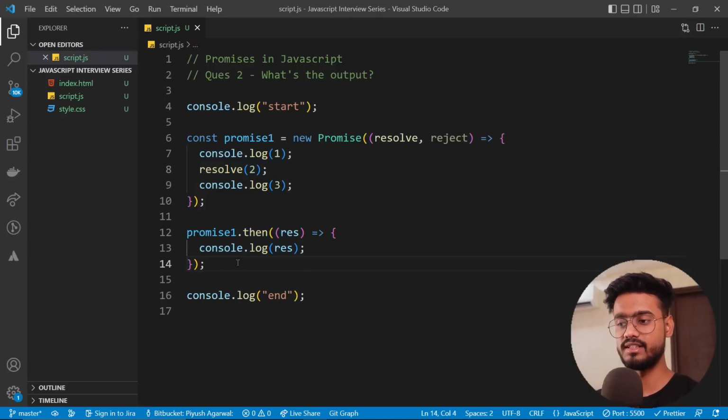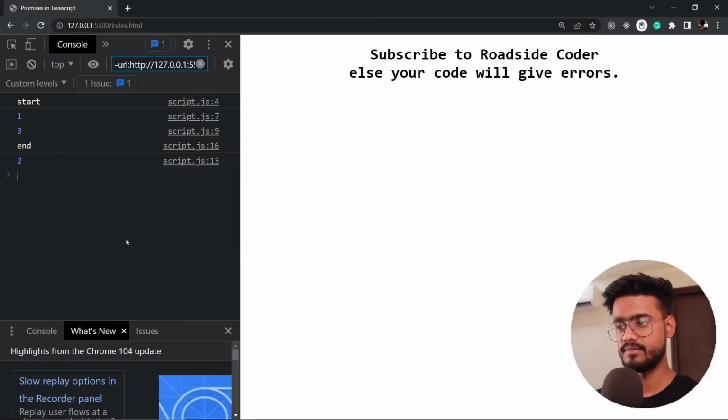So this is the only thing that is asynchronous over here, because these two are synchronous and can be instantly executed while we are initializing our new promise. So let's see. Yep, start, 1, 3 and 2.